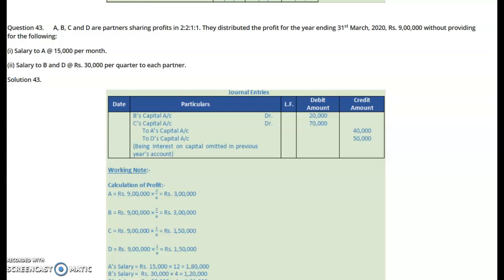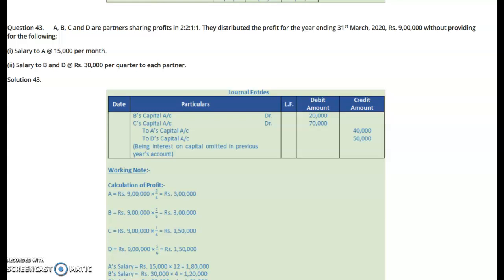Very important: they distributed the profit for the year ended 31st March, rupees 9 lakh, without providing for the following, and the profit they had already divided. So here we have to understand the effect of the salary amount being taken by the partners in their profit sharing ratio.